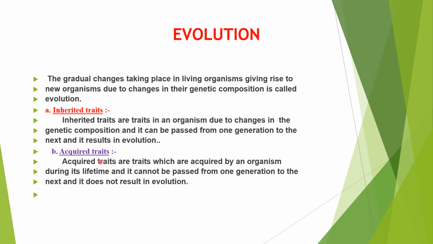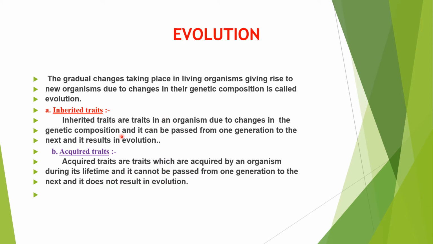Acquired traits are somatic variations. They are traits acquired by an organism during its lifetime, and they cannot be passed from one generation to the next, and they do not result in evolution, right, children?